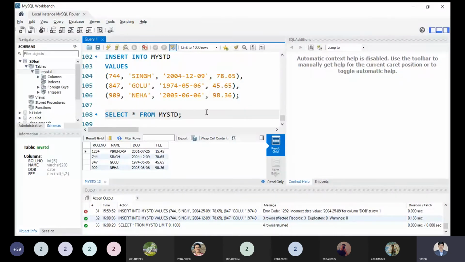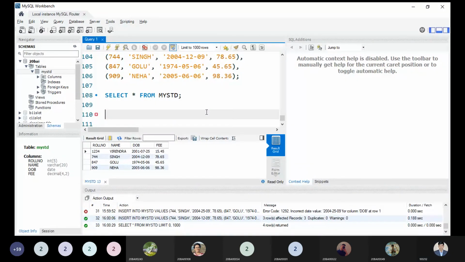Some students are very curious: sir, can we change the date of birth of a student? Can we change the name of the student? And can we change the roll number? Yes, of course, it is also possible. What is the command by which we can do this? That is the point you have to understand. This is the biggest question for all the people. The next command is to update the data. So how can we update data?